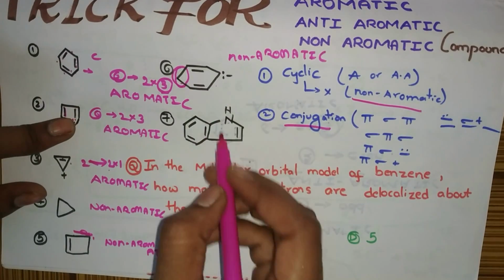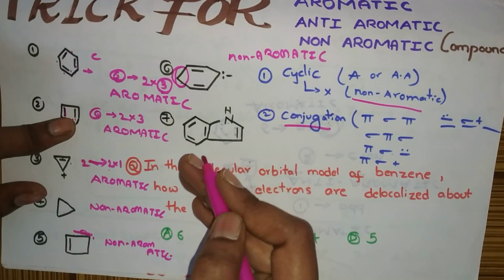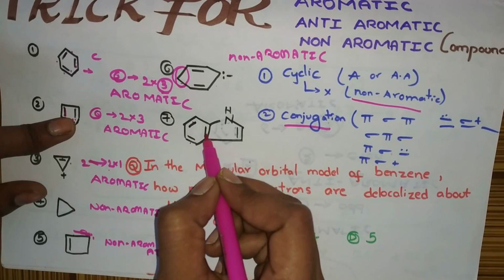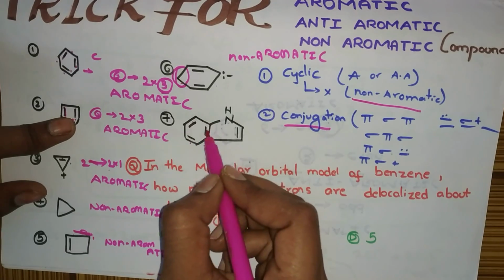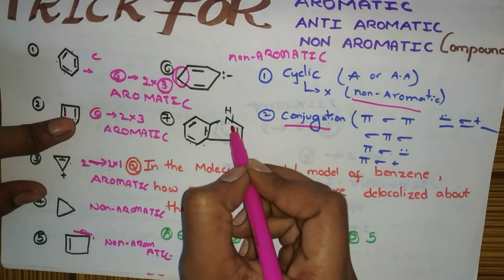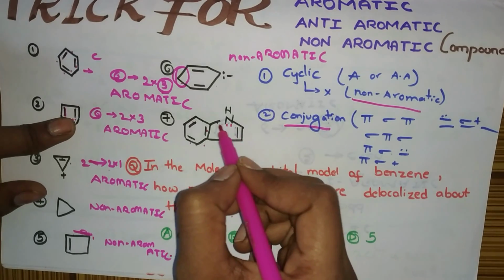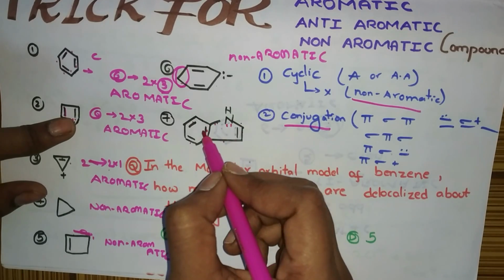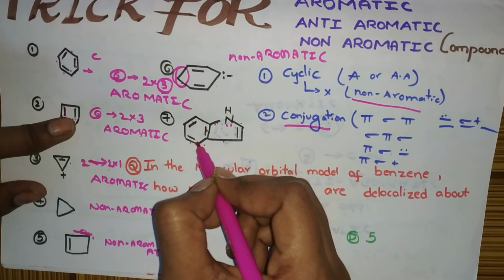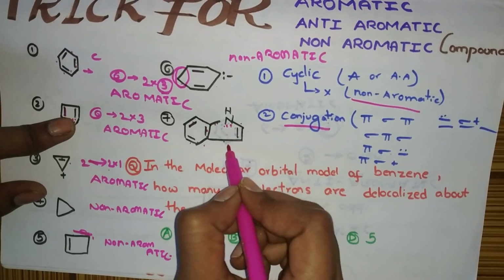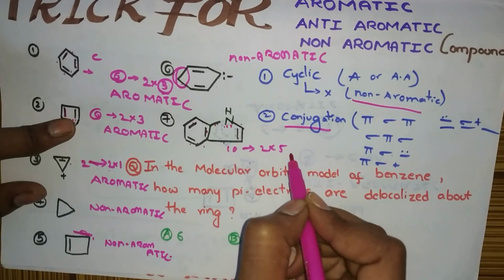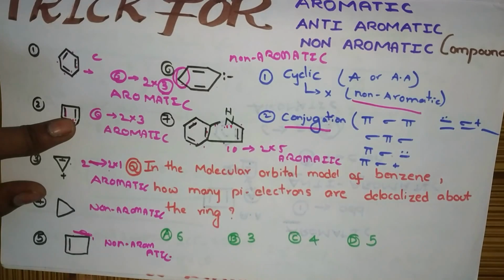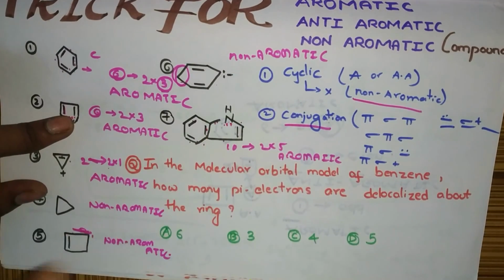Now see this example. Yes, cyclic, and is there any conjugation? You have to check it. Pi, sigma, pi, sigma. Okay, conjugation. See here also, pi, sigma. On nitrogen a lone pair is there. So sigma, lone pair, sigma, pi. Yes, conjugation is there. Now count the number of pi electrons: 1, 2, 3, 4, 5, 6, 7, 8, 9, 10. Ten is an odd multiple. Odd multiple in the sense aromatic. So we solved some examples. Now we will move to the questions.